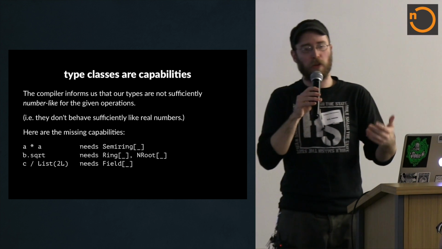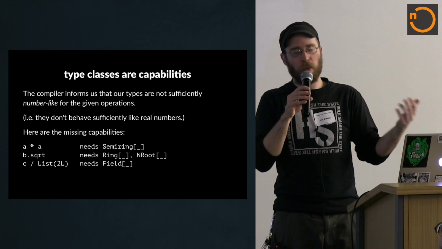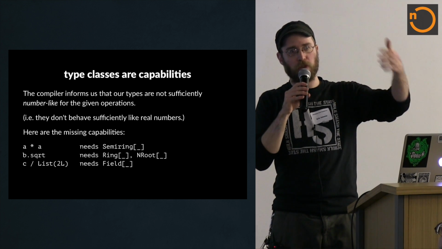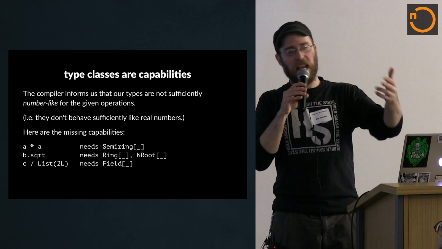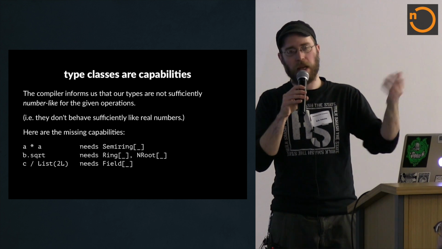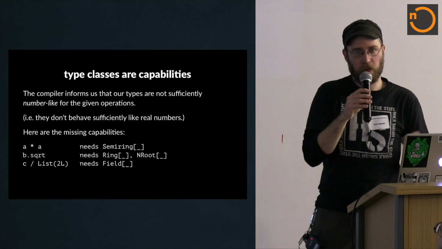So the compiler will tell you that your type doesn't have those things. And maybe if you think we left them out because we were just lazy, you could implement them yourself. But maybe you would find that you actually can't implement them because the type just doesn't work that way. And that's what functional programming is all about, basically.